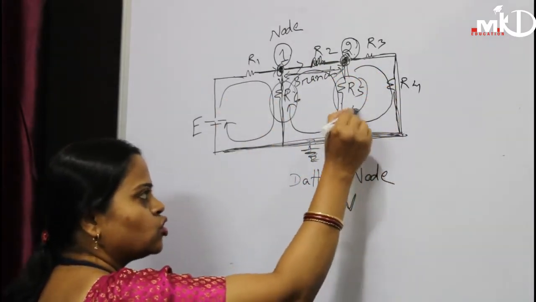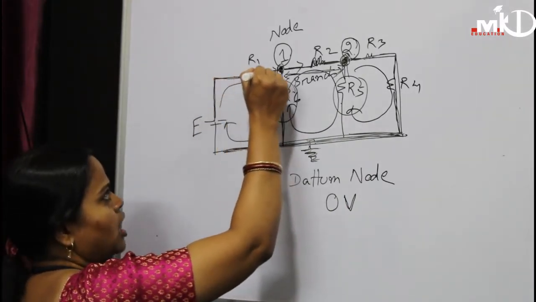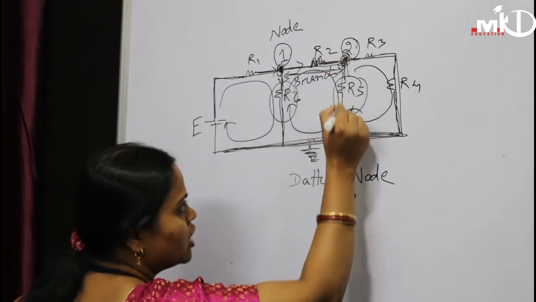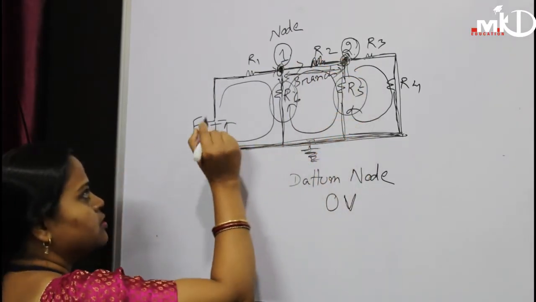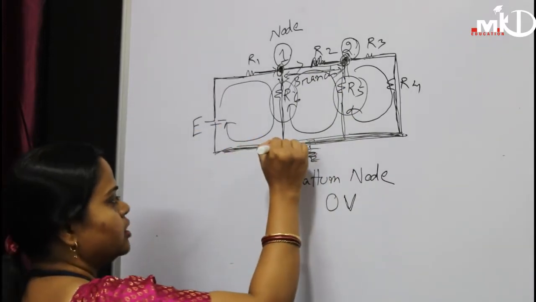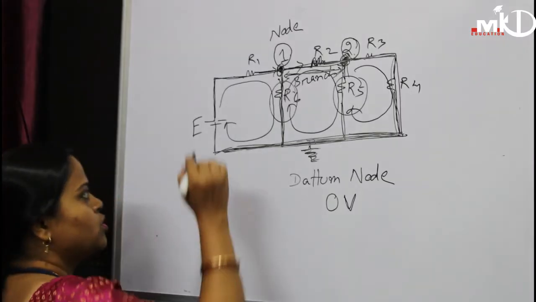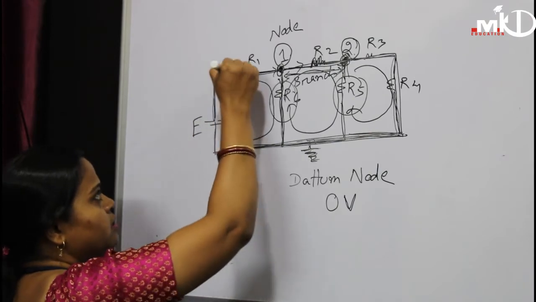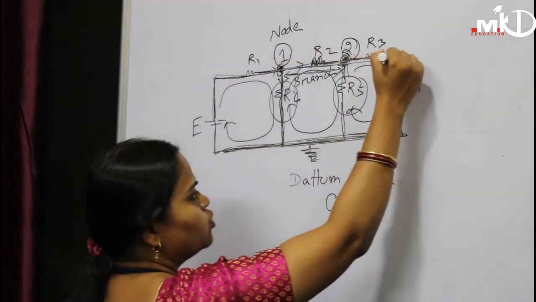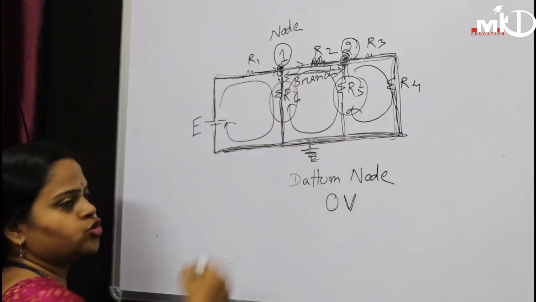This one is another closed loop. Then if we start from E, R1, R2, R5 back to E, this is also one loop. Again, if you start from R2, R3, R4 back to R6, this is also one loop. And if you start from E, R1, R2, R3, R4 back to E, this is also one loop.